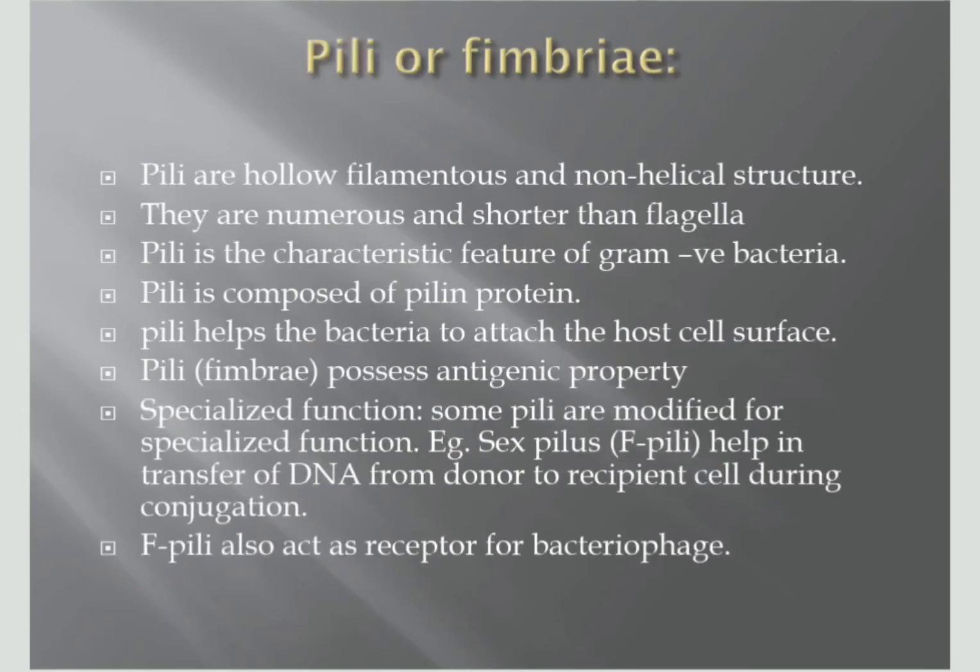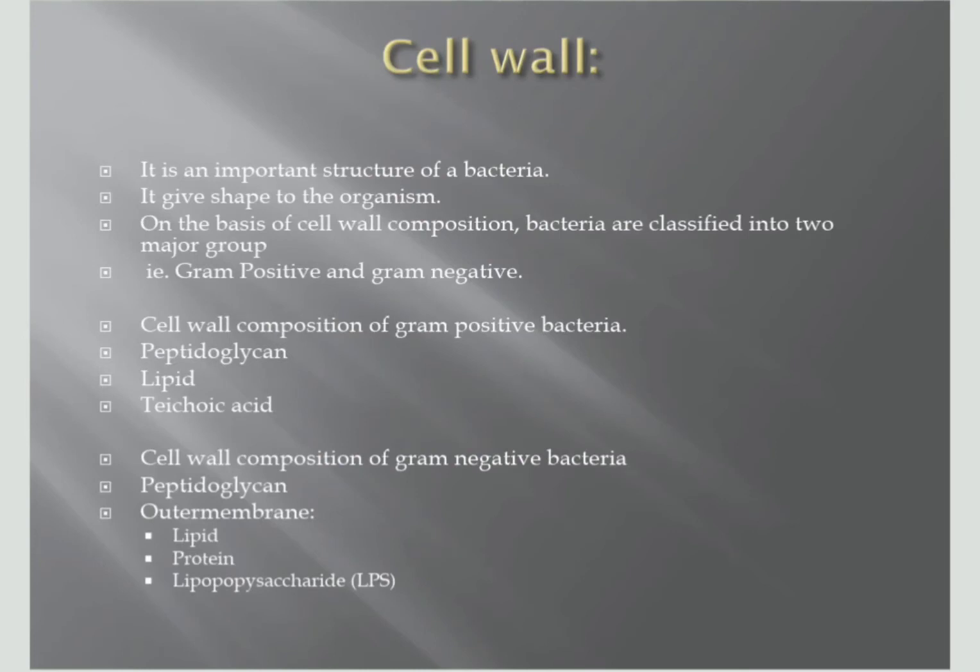Pili: these are smaller than the flagella, and many are present. They are generally present in gram-negative bacteria and composed of pilin protein. They help the bacteria in attachment, and they possess antigenic property. For specialized functions, they are modified as a sex pilus, which helps in conjugation.